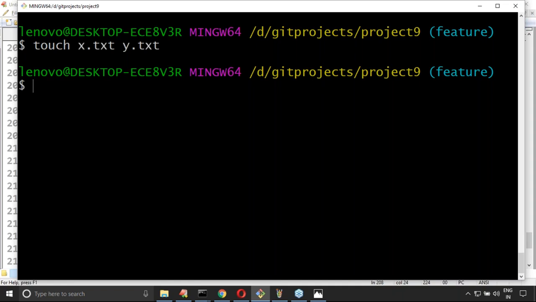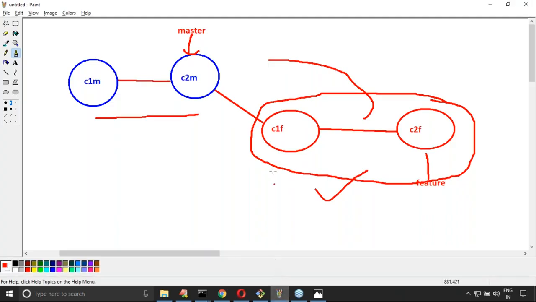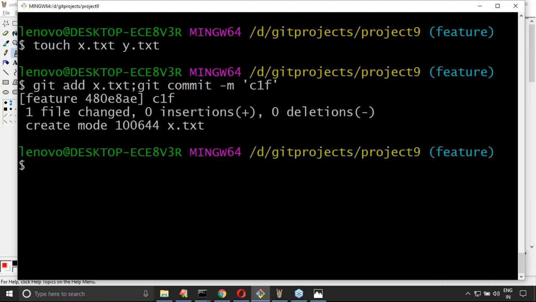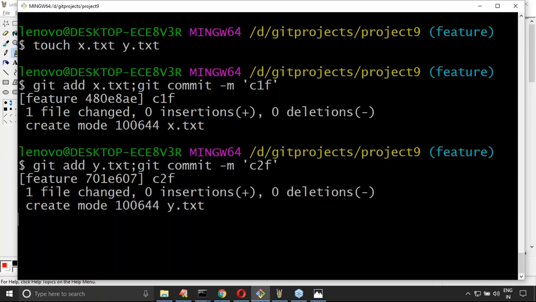Let me create some commits. git add x.txt, and then git commit -m with the message c1f, the first commit in the feature branch. Next, git add y.txt and commit with the message C2F, like this I did.